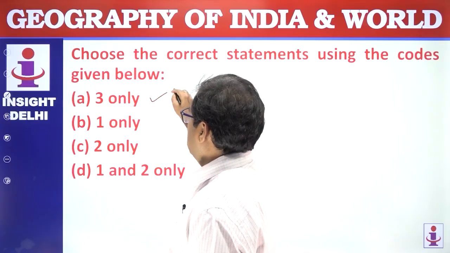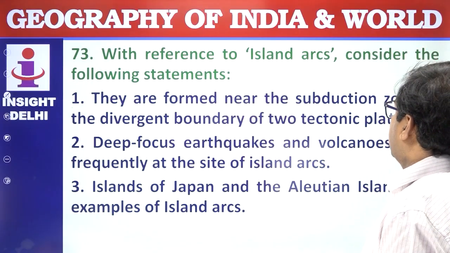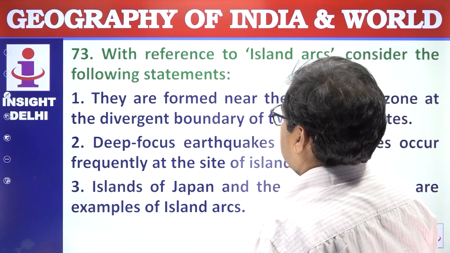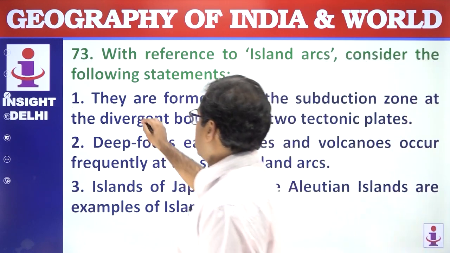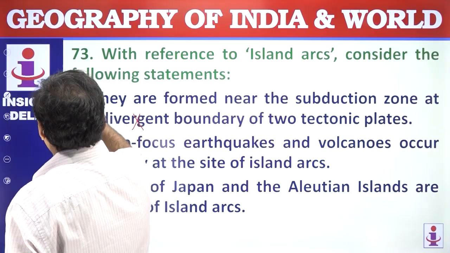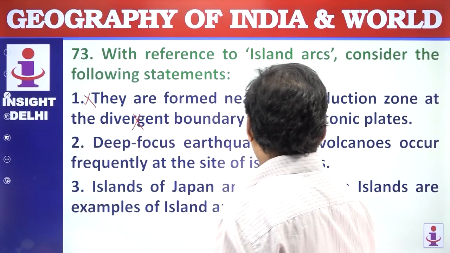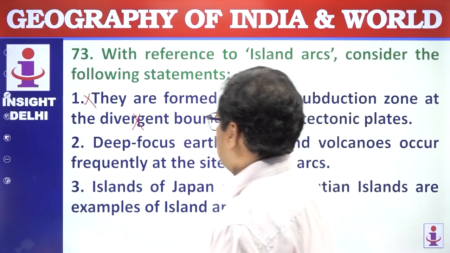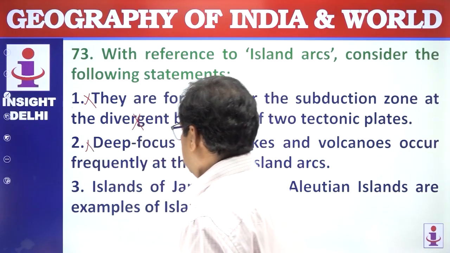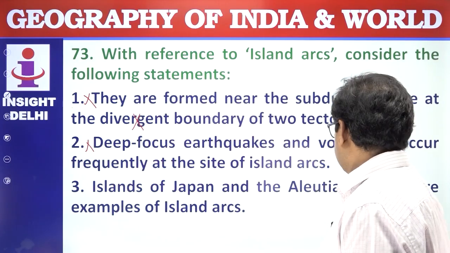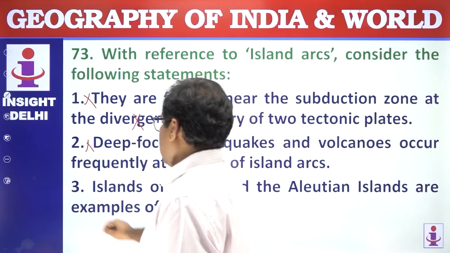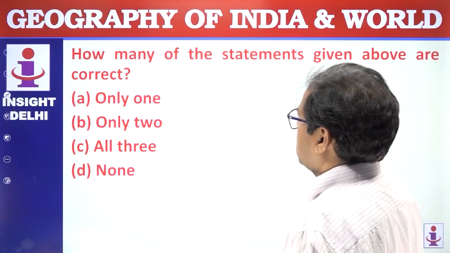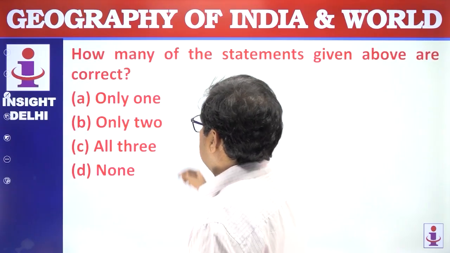Answer is A. Next question. With reference to island arcs, consider the following statements. They are formed near the subduction zone in the divergent boundaries, not in the divergent boundaries, rather they are the convergent boundaries. Deep focus earthquakes and volcanoes occur frequently at the site of island arcs, not deep focus, rather shallow zones. Island arcs of Japan and the Aleutian Islands are examples of island arcs. This is absolutely correct. Which of the statements given above are correct? Only one statement. Answer is A.